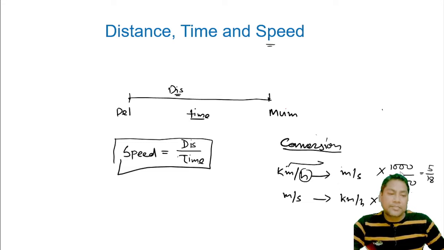For making it lesser, we will multiply by 5 by 18, because 5 is smaller and 18 is big. So we will multiply by 5 by 18 for kilometer per hour to meter per second. Now friends, we will solve some problems and understand the chapter much better.